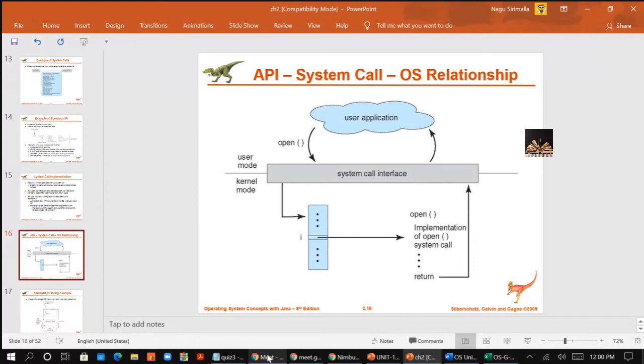The system call interface maintains a table with numbers for the system calls. Whenever open is performed, according to the number, it will go to that particular location in the table, and based on that information, the implementation of the open system call is performed in the kernel mode. Then it returns to the user application, and that particular file gets opened.